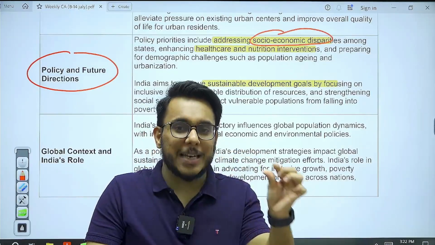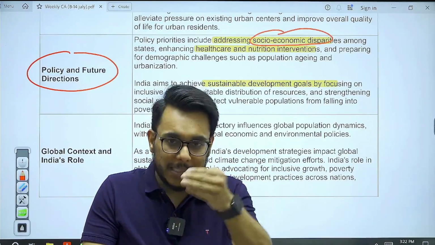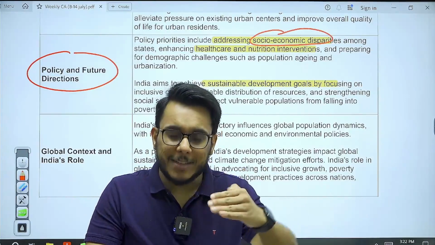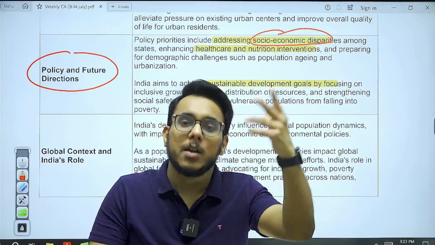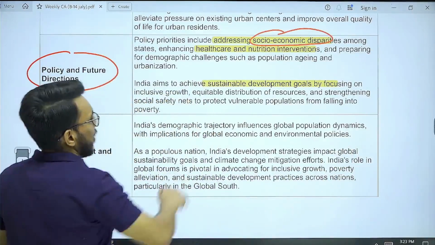Development should be balanced. Regional inequalities, regional disparities should not be there. So as different states are having different population growth rates, we need to ensure that the population growth rate of a state should not become a burden on their resources. We need to focus on equitable development.